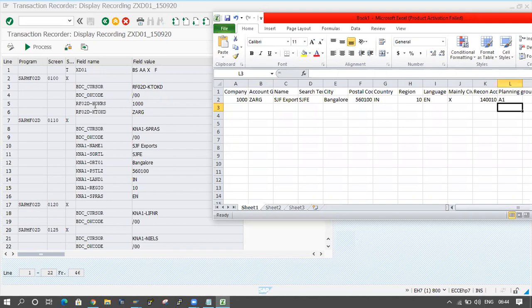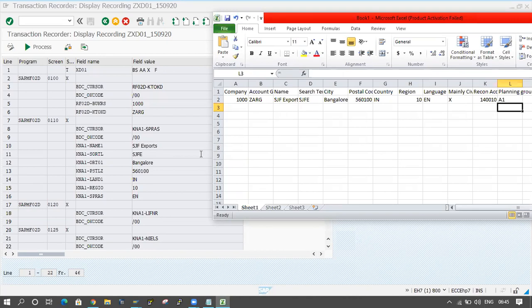In the internal table the technical names are coming. In the Excel sheet I have maintained the functional names, I mean descriptions. And accounting group ZARG is coming here. Name is SJF exports. Here the technical name is coming, and the value is coming here.